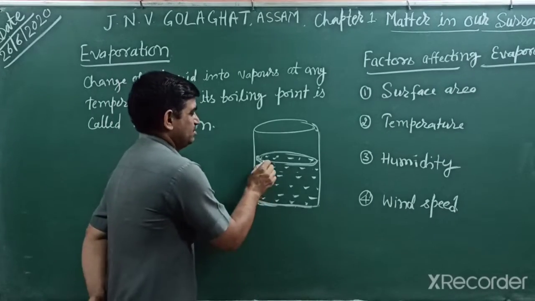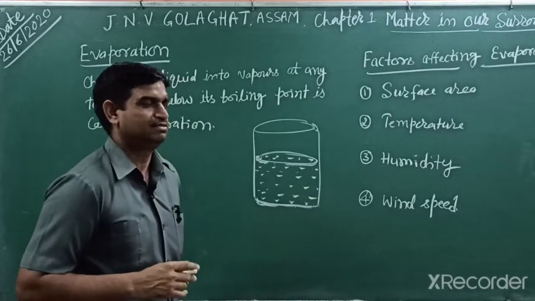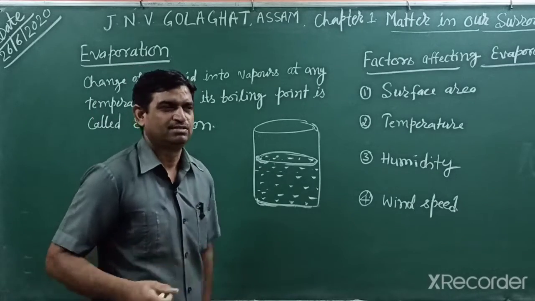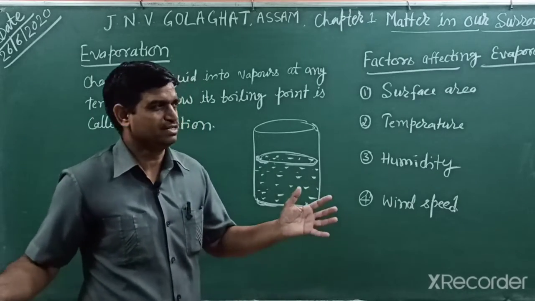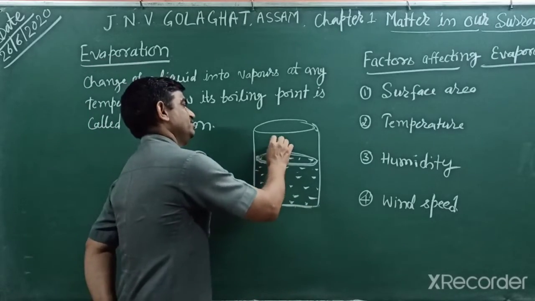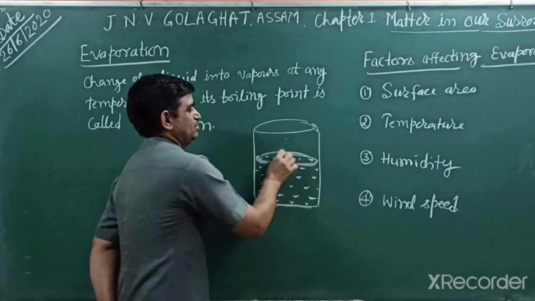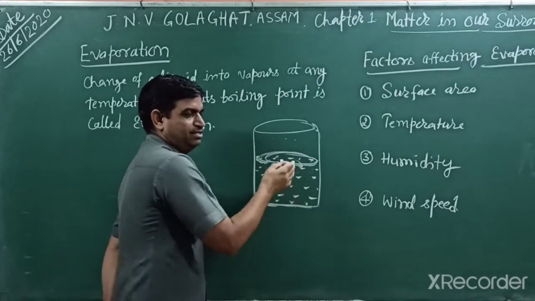Students, some particles have more energy than others, which is known as kinetic energy. Those particles take energy from the surrounding area and convert into the vapor state. They leave the surface, and then another particle takes energy.